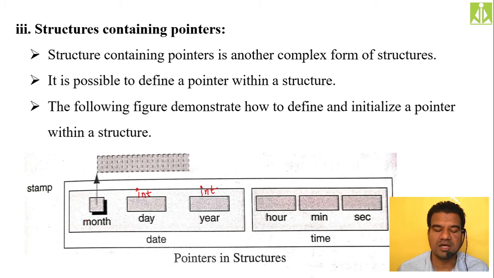But when it comes to month, I want the name to be printed, the name of the month. Instead of giving an integer value for month, like 01 for January, 02 for February, I want the complete name: January, February, March. Likewise, I want it to be printed. So for that, I have to make the month a string.